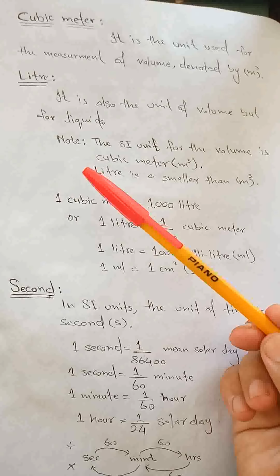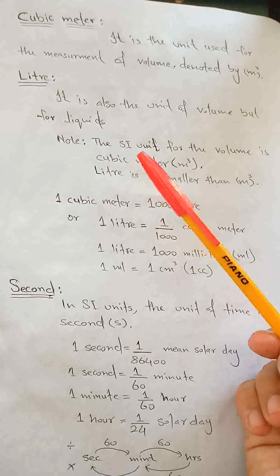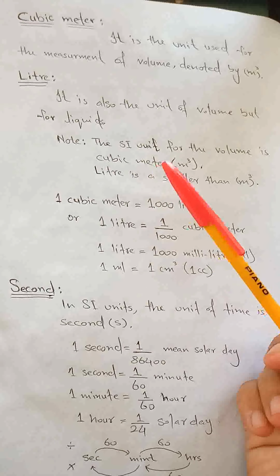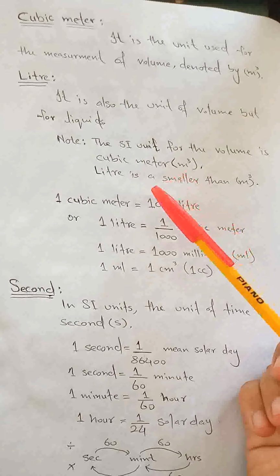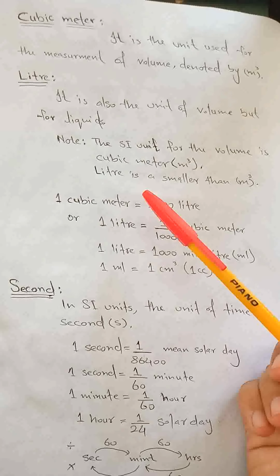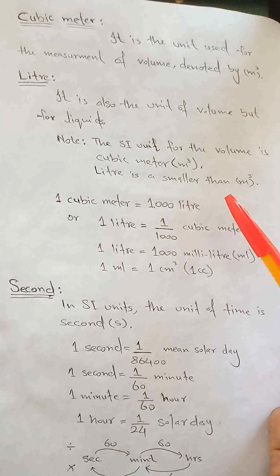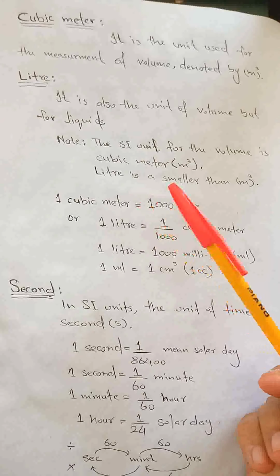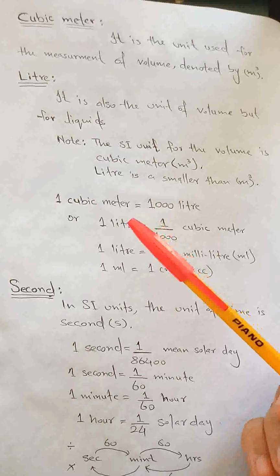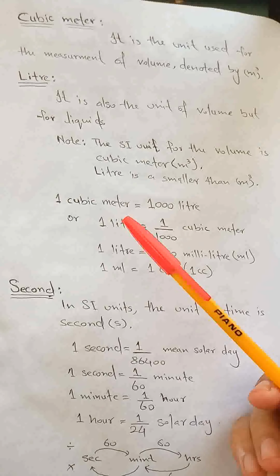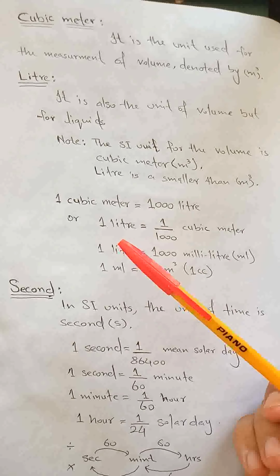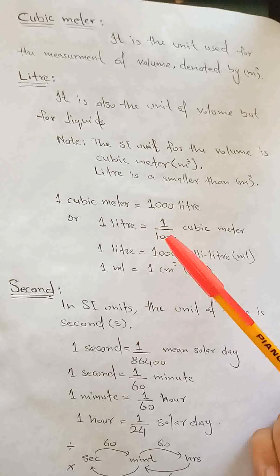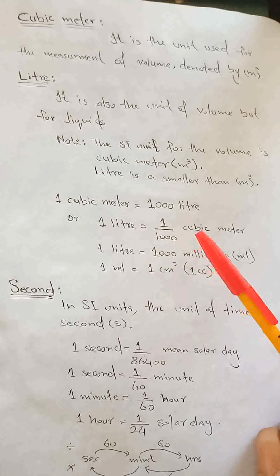Dear cadets, you must note that the SI unit for the measurement of volume is actually cubic meter, and it is denoted by m power 3. And similarly, you must note that liter is a smaller unit than the meter cube, and the relation between liter and meter cube can be given as 1 cubic meter is equivalent to 1000 liter, or you can say 1 liter is equivalent to 1 divided by 1000 cubic meter.